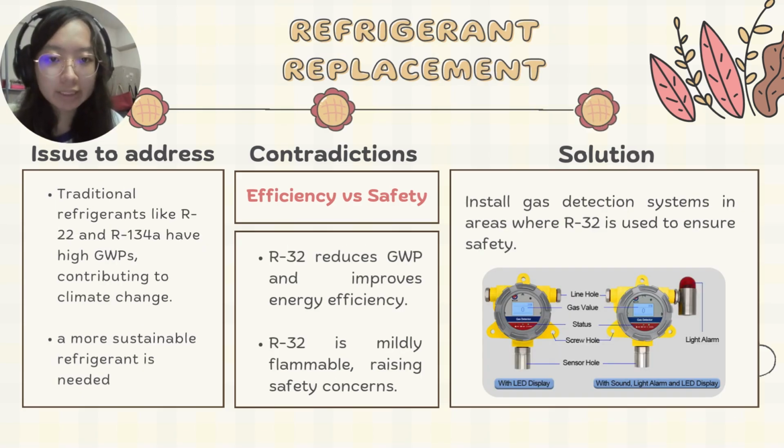The next possible issue is that the traditional refrigerant like R134A has high global warming potentials (GWPs) and can contribute to climate change, while replacing refrigerants with R32 can reduce GWP and improve energy efficiency. However, its mild flammability raised safety concerns during use and storage. To address the flammability concerns, gas detection systems should be installed, particularly in confined space, to ensure safe operation.